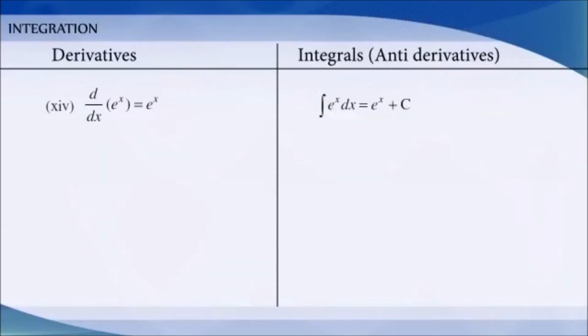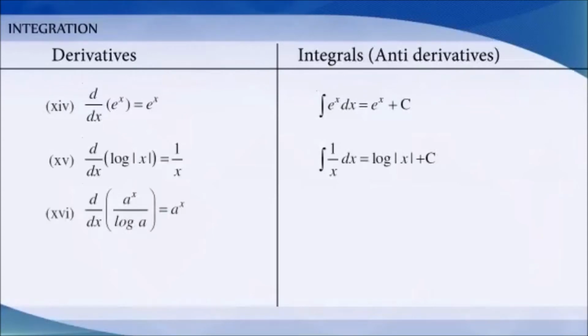Differentiation of e power x is equal to e power x. Therefore, integration of e power x dx is equal to e power x plus c. Differentiation of log mod x is 1 by x. Therefore, integration of 1 by x dx is equal to log mod x plus c, and differentiation of a power x by log a is equal to a power x implies integration of a power x dx is equal to a power x by log a plus c.